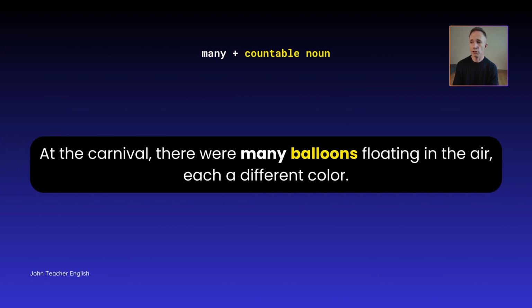At the carnival, there were many balloons floating in the air, each a different colour. Now, we can see that that word each is helping us to get the idea that we can actually count each one. 1 unit, 2 units, 3 units, 4 units, 5 units.